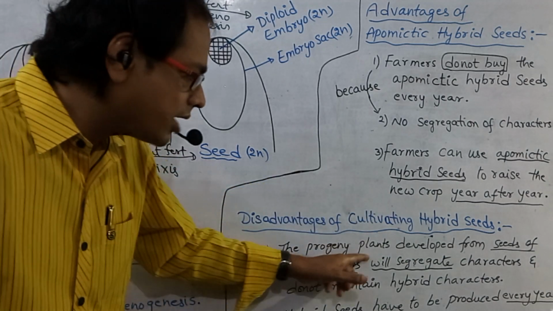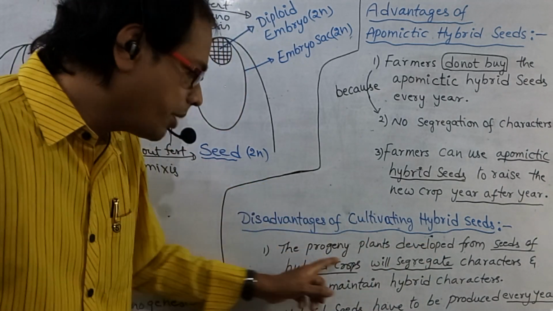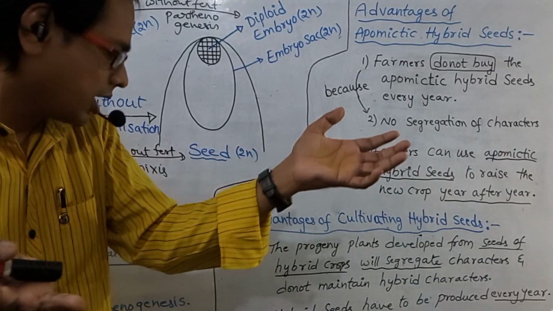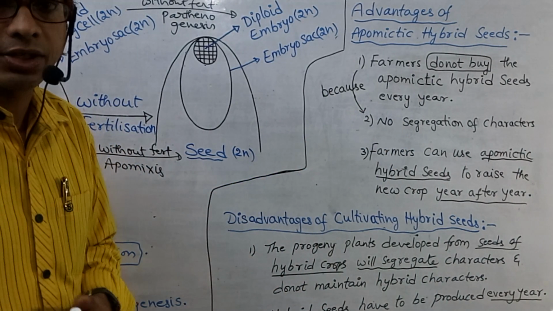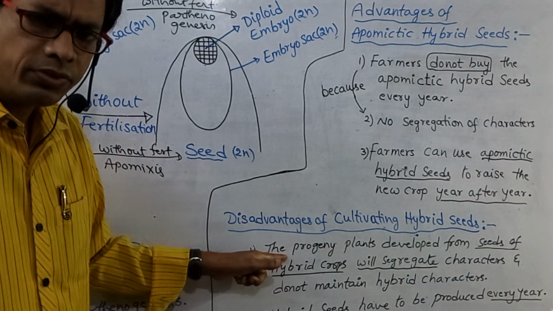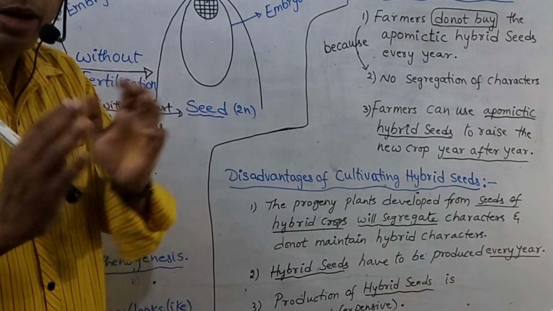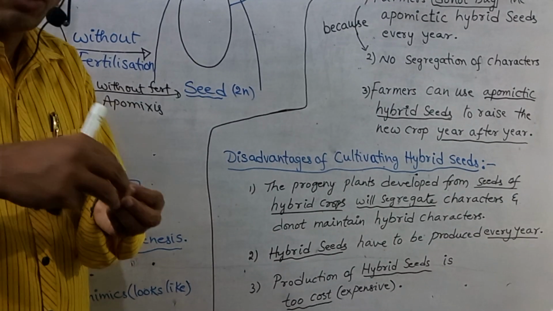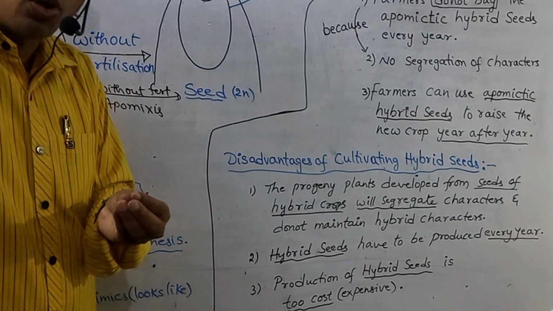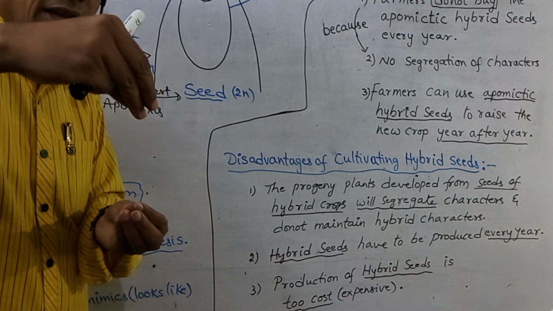The progeny plants developed from seeds of hybrid crops will segregate characters and do not maintain hybrid characters. Why? When normal hybrid plants grow up, pollination and fertilization occur.